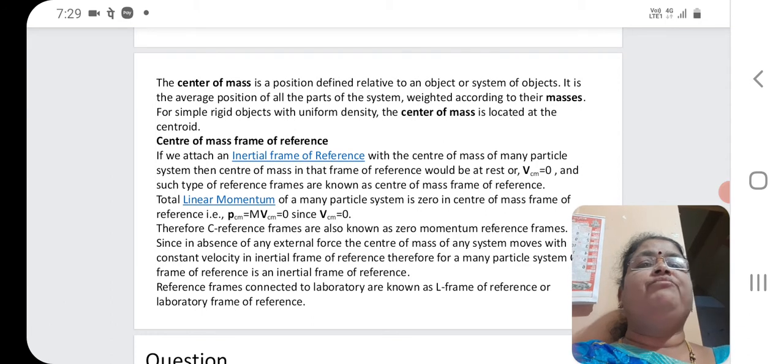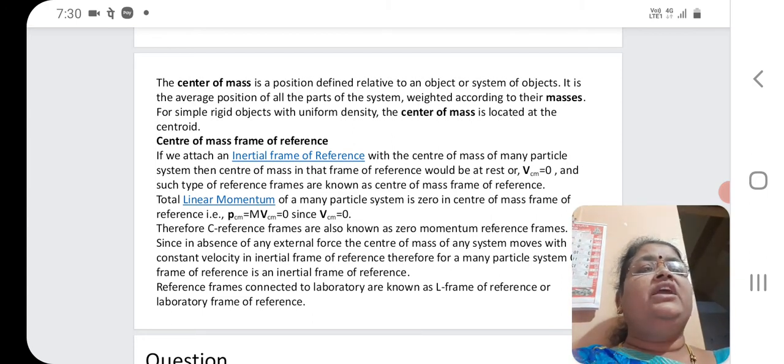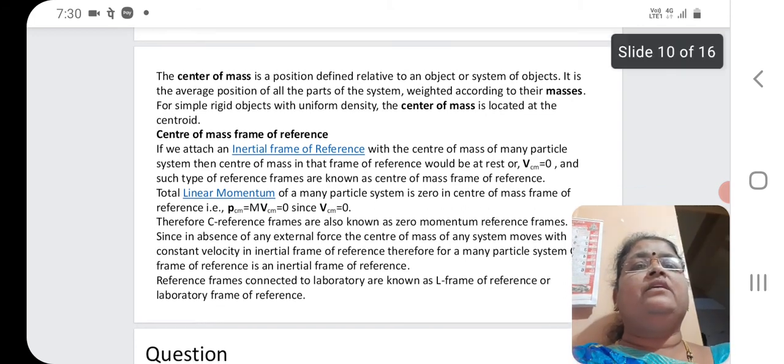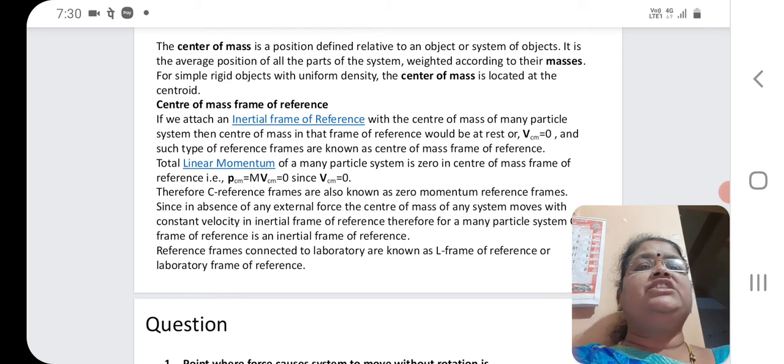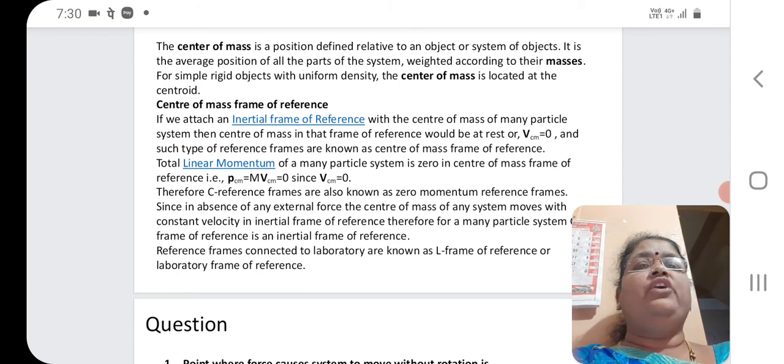So, the center of mass is a position. It is defined relative to an object or system of objects. It is the average position of all the parts of the system. For simple rigid bodies with uniform density, the center of mass is located at the centroid.